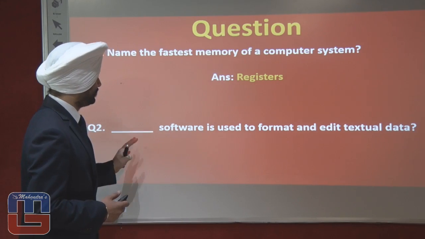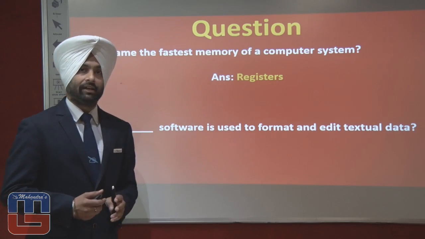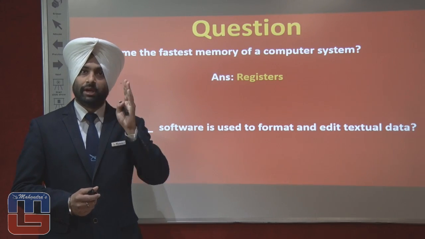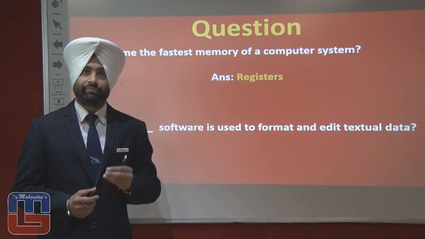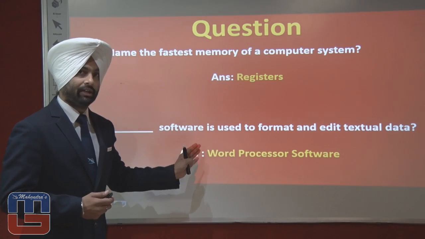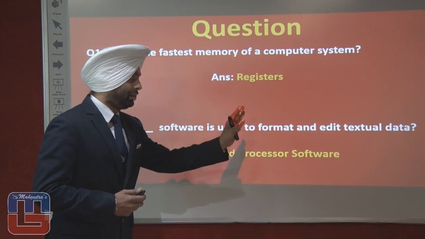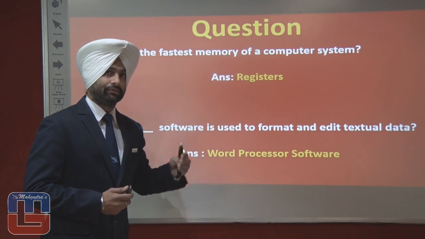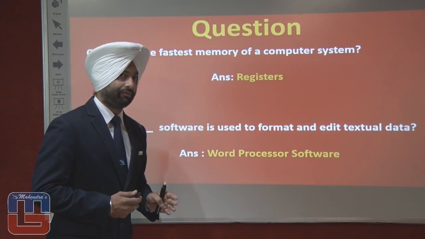The second question, dash software is used to format and edit textual data. Now come out with the answer quick. Name the class of software that is used to format and edit or write the textual data. It is the word processor software. The word processor software is the class that is used to format, edit or write the textual data. Examples, MS Word is one of the popular examples of a word processor software.